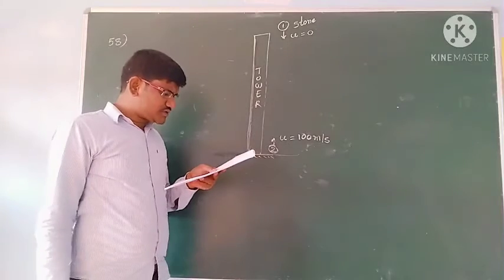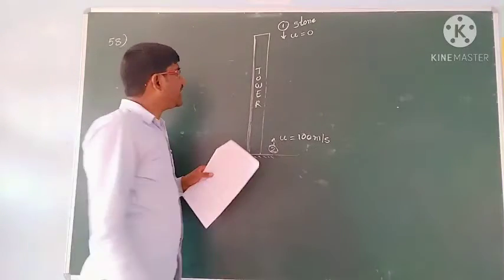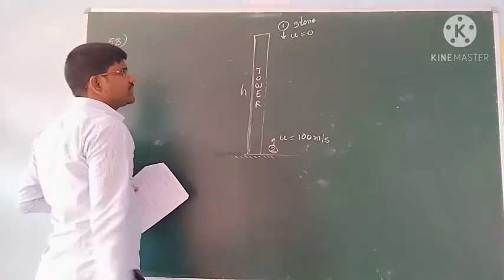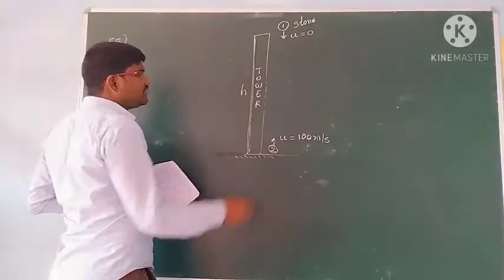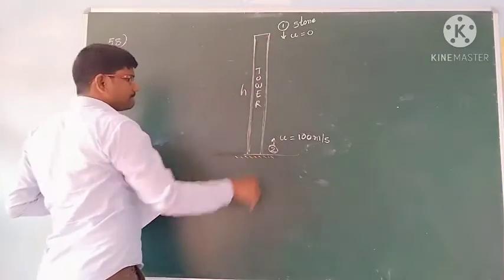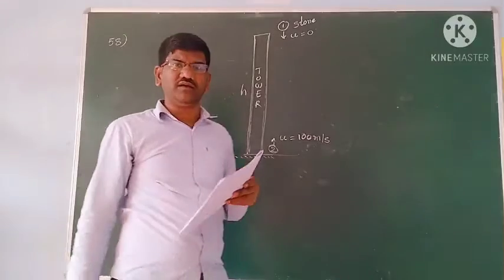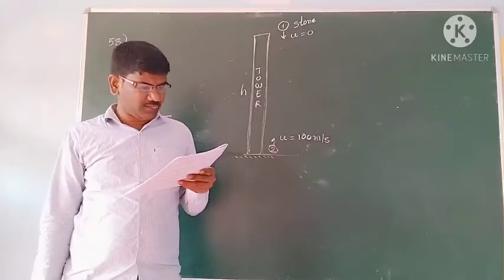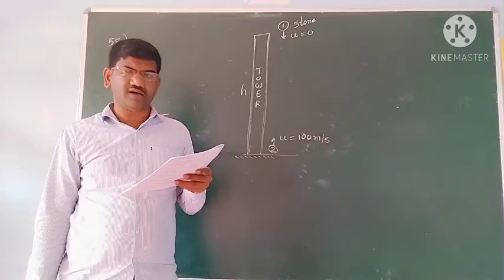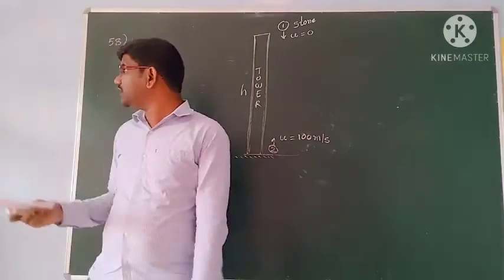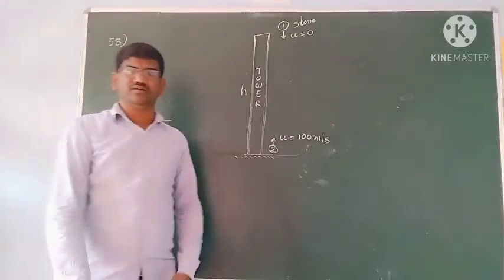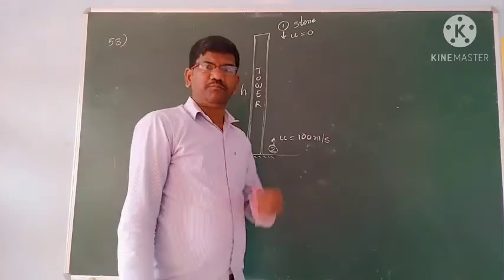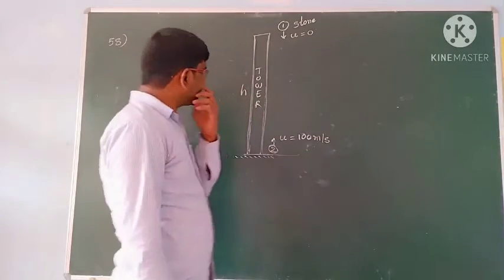A stone is dropped from the top of a tower of height 490 meters. Total height h is given. This h is equal to 490 meters. Okay students, total height of the tower is given 490 meters. Simultaneously, the two stones meet after what time? When and where will the two stones meet? The two stones will meet after what time and at what height from the ground? That is the question they are asking.